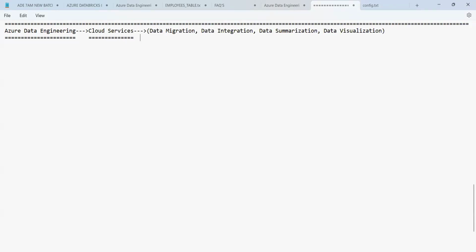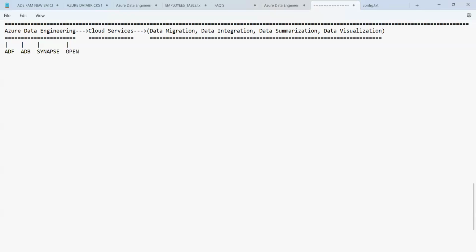Now guys, all these tasks can be achieved by using the following services. The first one is ADF, that is Azure Data Factory. And then we have Azure Databricks. Then we have Synapse. And then apart from Synapse, we have Open AI.